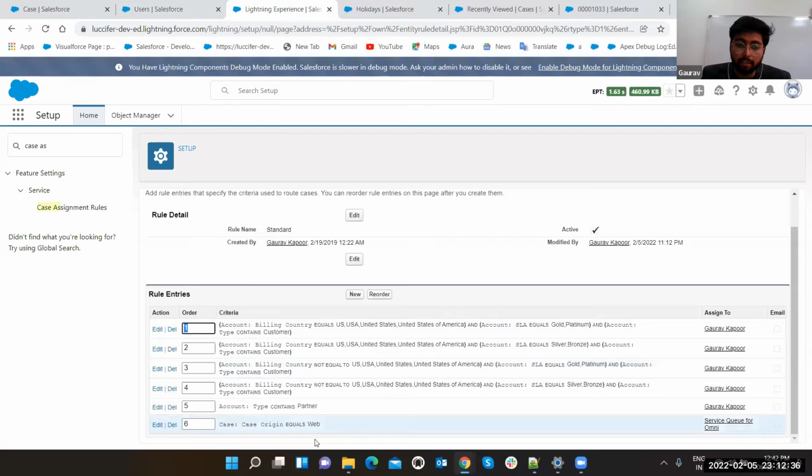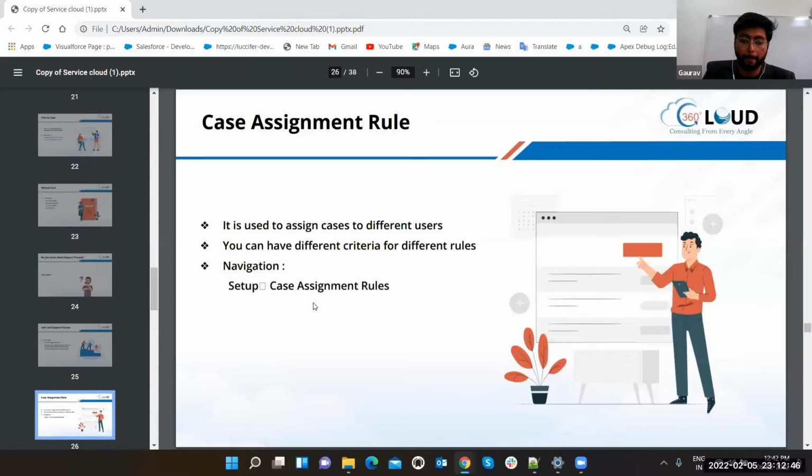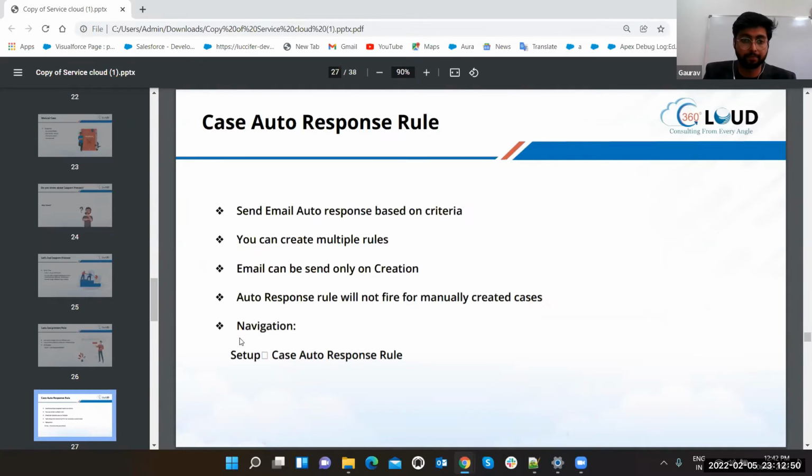So now this is the 6th scenario. If we create a case with this condition, then this is going to work, and the owner will be that queue. That's how the case assignment tool works. Let's come to the next slide.